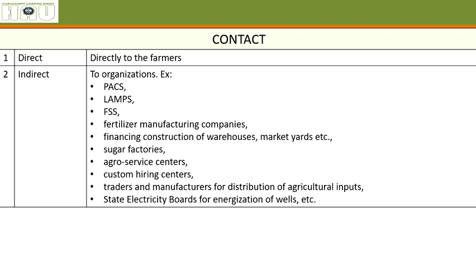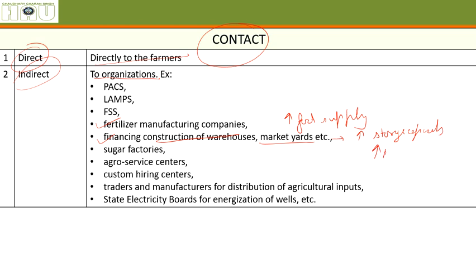Next comes the loan based on contact. Direct loans are given directly to the farmer for different purposes, but when the loans are given indirectly to the organizations that help the farmers, these are called indirect loans. Let's say when the bank is giving a loan to a fertilizer manufacturing company, it will help increase fertilizer supply. When it is financing the construction of warehouses and market yards, it will increase the storage capacity. It will help the farmers get better prices, with more and more market yards and less transportation charges for farmers.